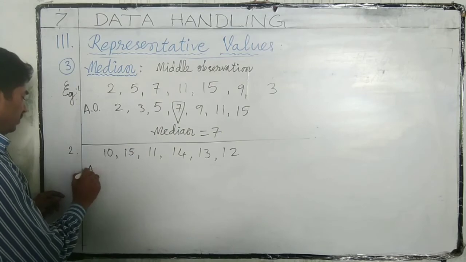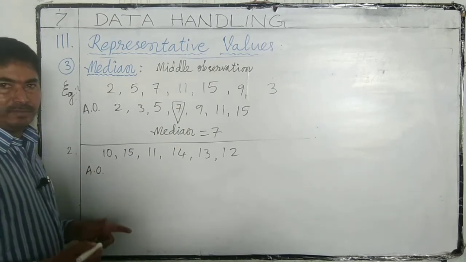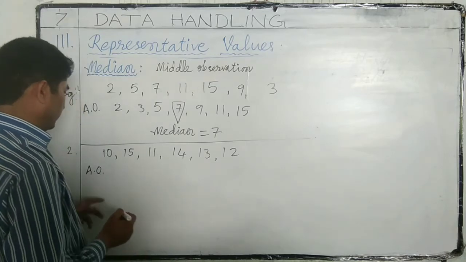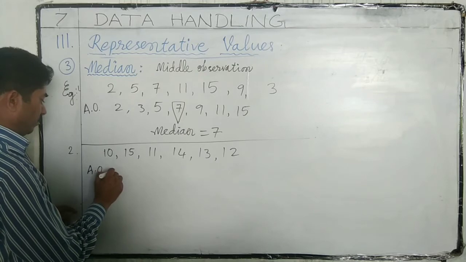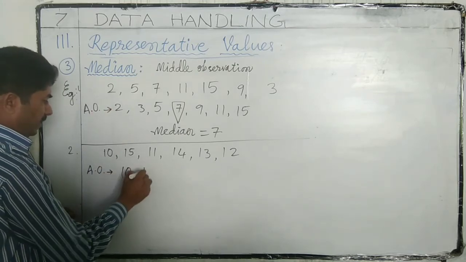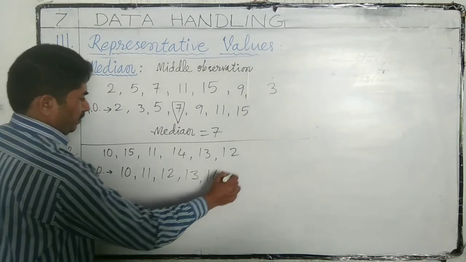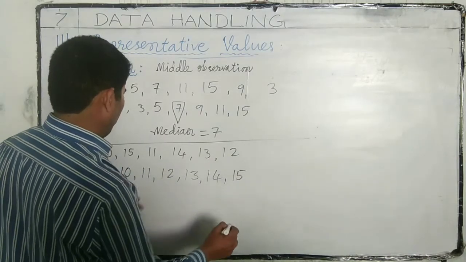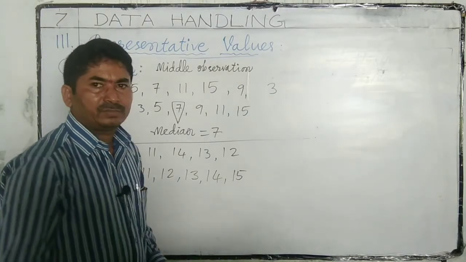First we have to arrange these in either ascending or descending order. Here I am arranging in ascending order: 10, 11, 12, 13, 14, 15. So here we have 6 numbers.